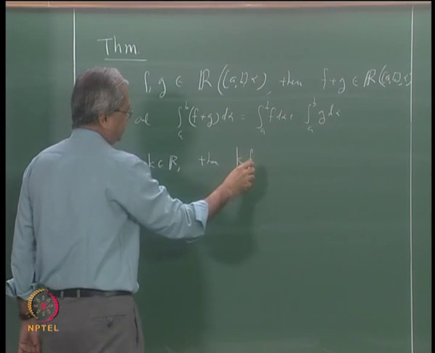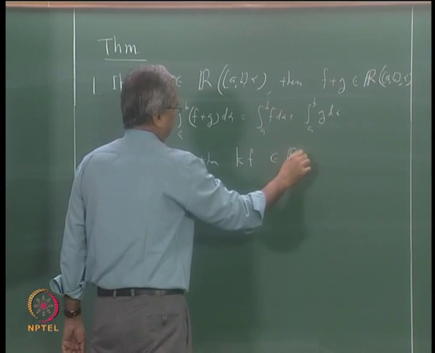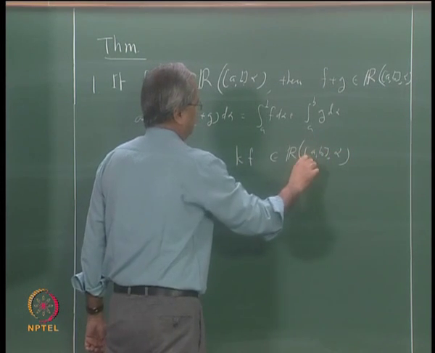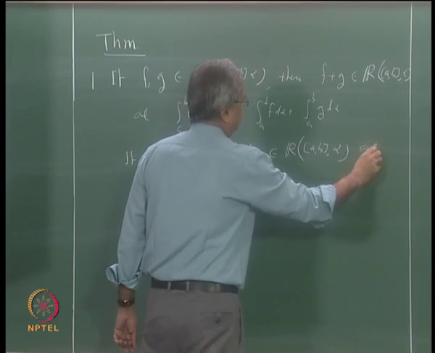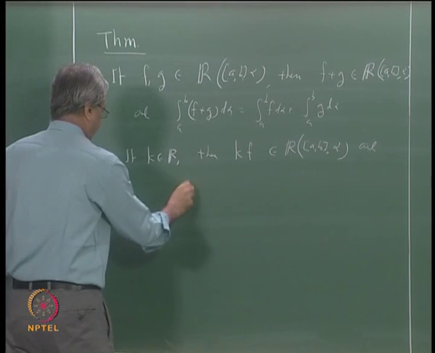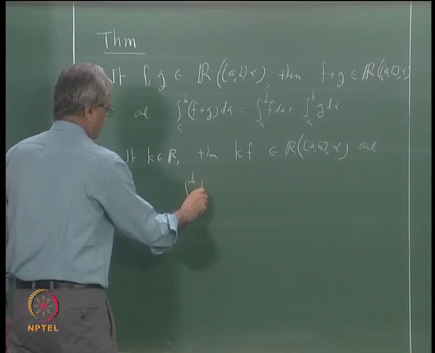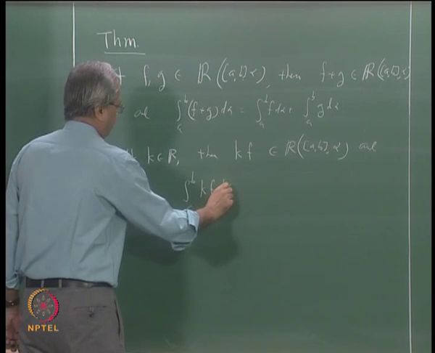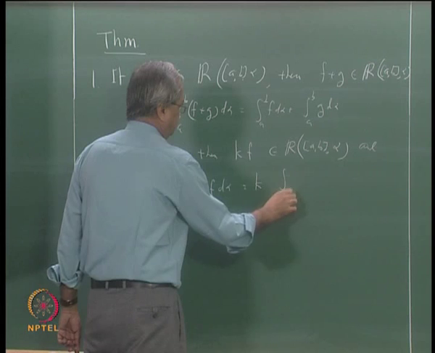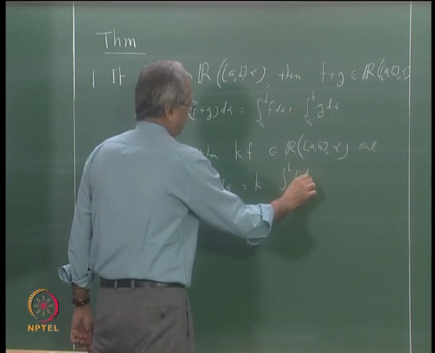k times f is integrable, and we can say a similar thing about the integral of k times f. So that is, integral a to b k f d alpha is the same as k times integral a to b f d alpha. Okay.